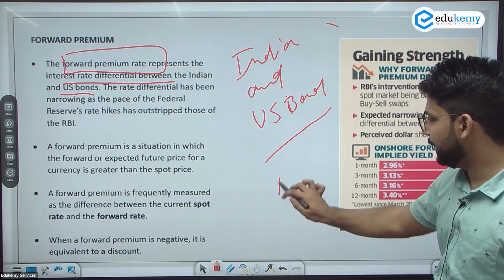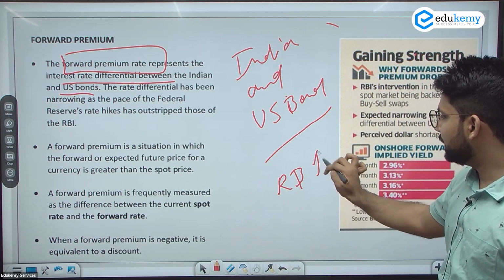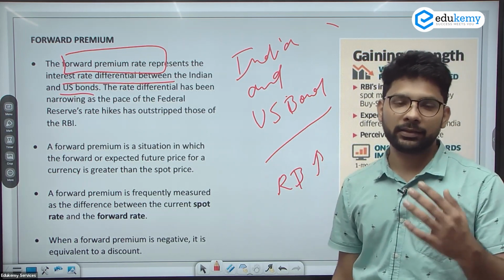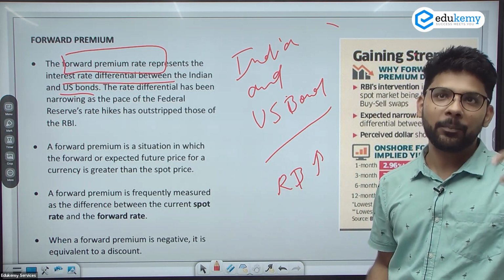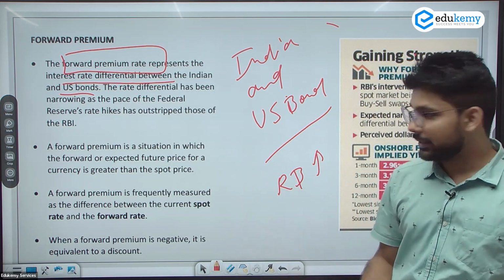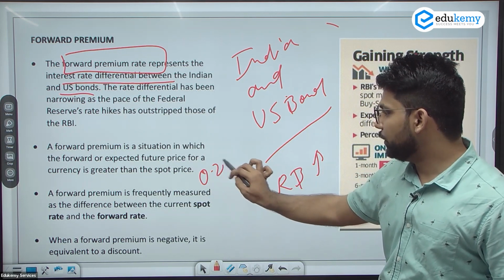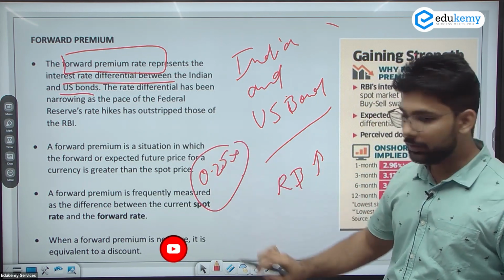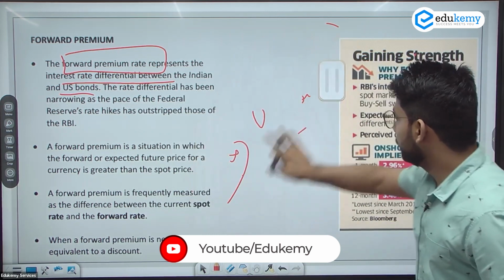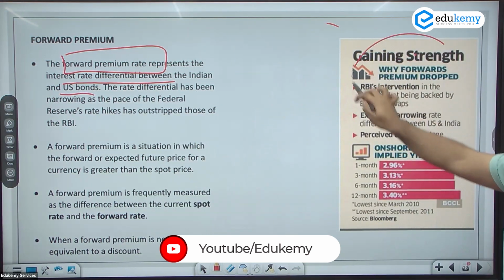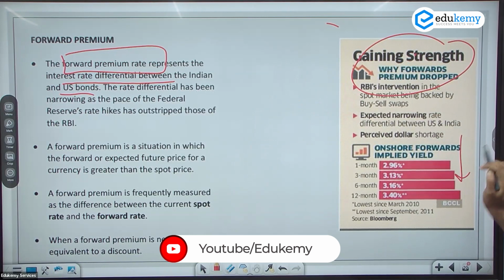Means the Federal banks have increased rates more than the RBI. Due to that, the bond prices and the bond yield in the USA are both increasing. But in the Indian context, the RBI is increasing the repo rate by only 0.25% every time. So the bond yield is less here. So the news was the forward premium is at a 10-year low.